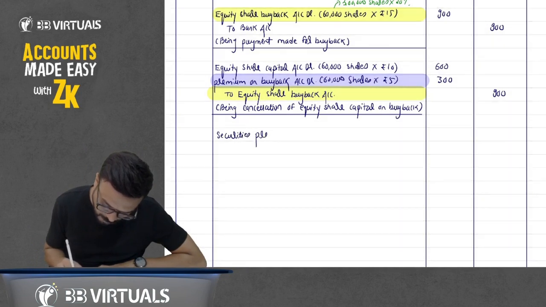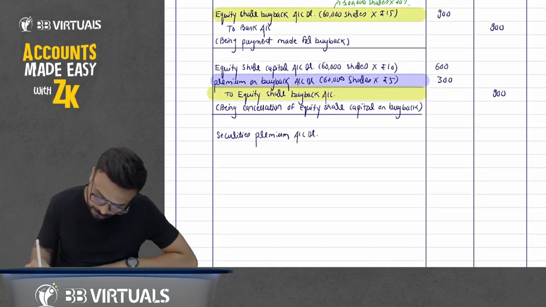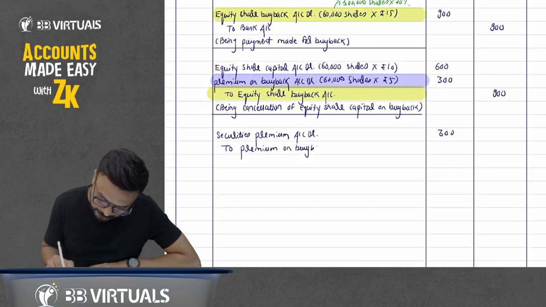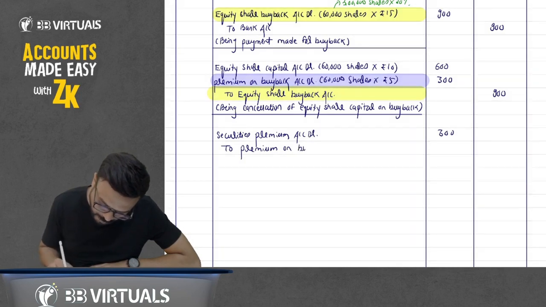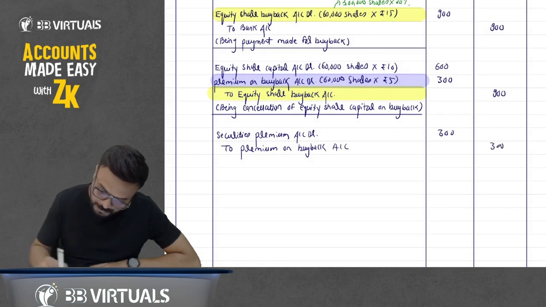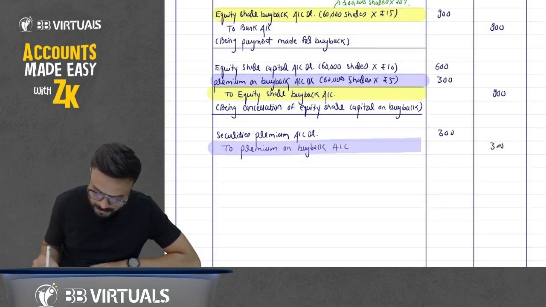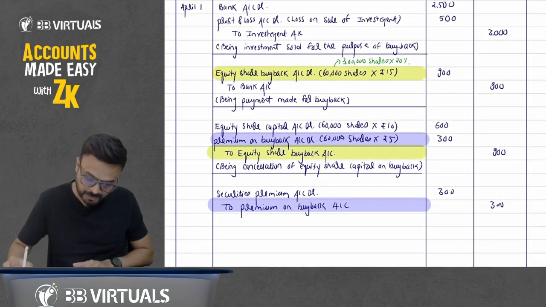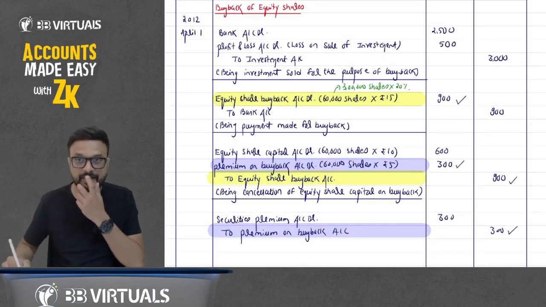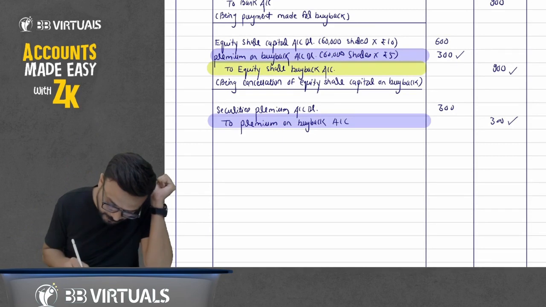Securities premium account debit 300 to premium on buyback, premium on buyback account. How much is it? 300. So here you have debited premium on buyback. Now you have credited that, so the premium on buyback account gets cancelled. So here the equity share buyback account gets cancelled, and here the premium on buyback account gets cancelled. So write down here, being